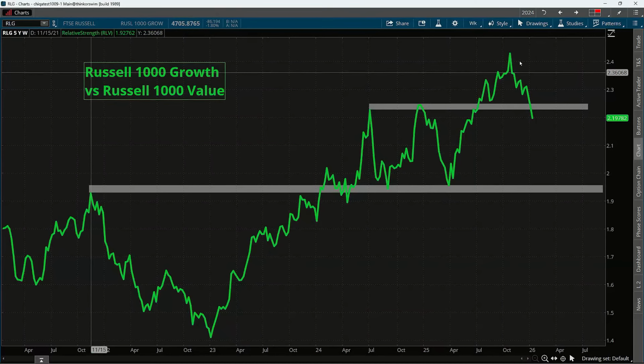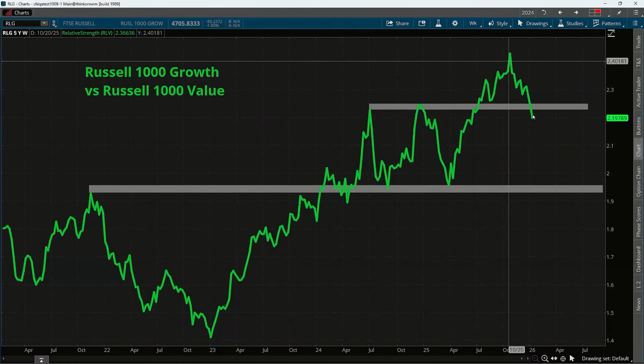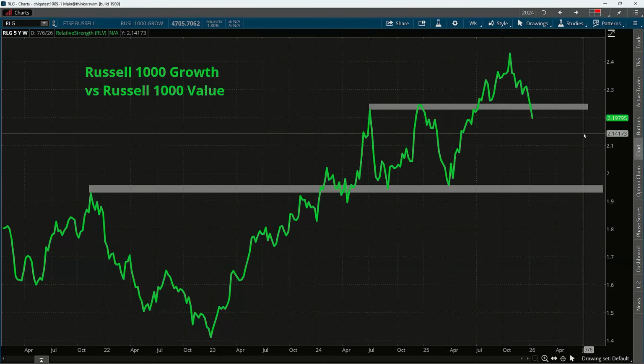So in a sense, what this chart is telling us is that our growth versus value ratio actually just broke through this long-term level of what was old resistance, new support, now is new resistance, where value has been leading compared to growth over the last few months, which you're seeing in breakouts in the materials sector, breakouts in financials, in industrials, and even today in energy as well, with the improvements in relative strength too. So wanted to bring that up.